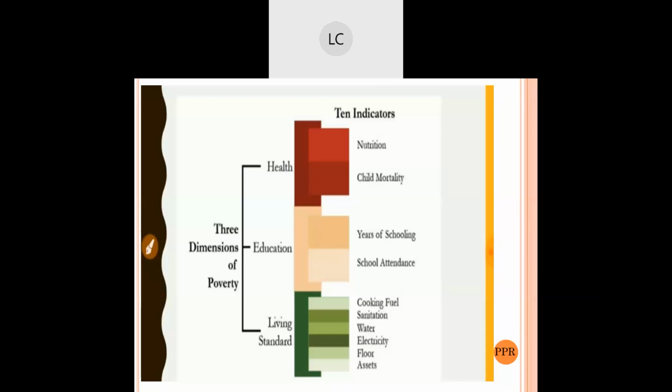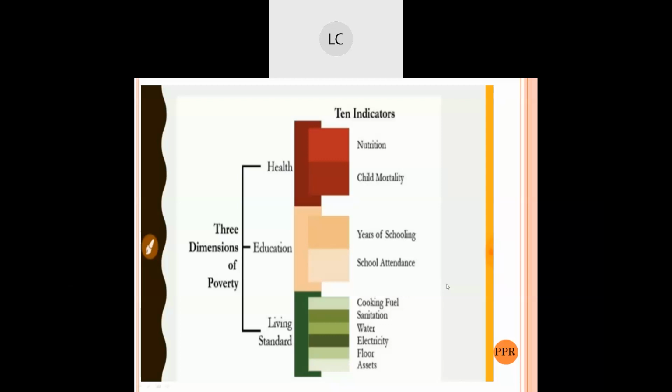And coming to the next dimension, education, years of schooling. We have almost seen this in the story in the previous example. Poor people almost never get an education, they never go and attend school. Often, at the age of 10 to 12, they get a job, meaning they need to work. To that extent, they will be in a bad condition. That is what we have seen in the second dimension. In education, years of schooling is very low. Sometimes they attend until the 5th or 6th standard and then leave school. School attendance is very low for these poor people.